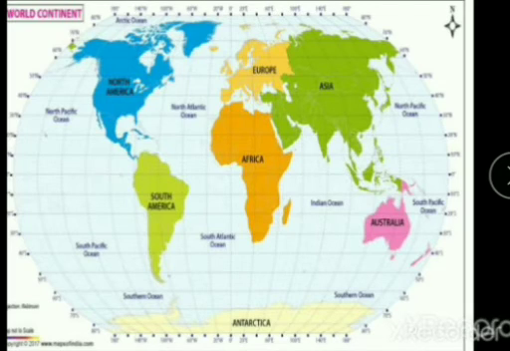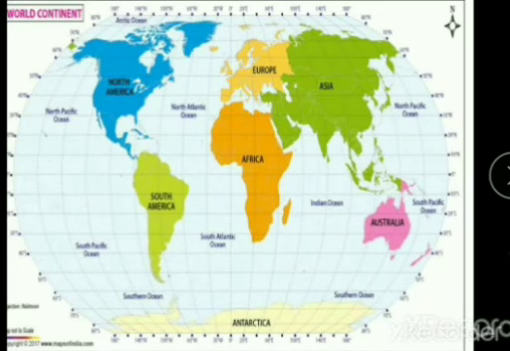Okay, so the first largest ocean that we are going to discuss is the Pacific Ocean. The Pacific Ocean is the largest and deepest in the world. It is almost circular in shape, and it separates the Americas from Asia and Australia. The world's deepest trench, the Mariana Trench, which has a depth of 10,994 meters, also lies in it.